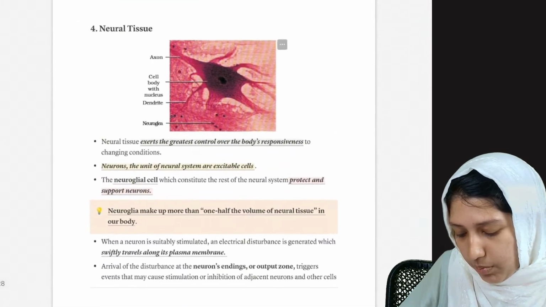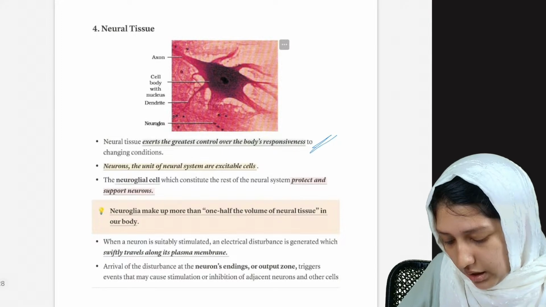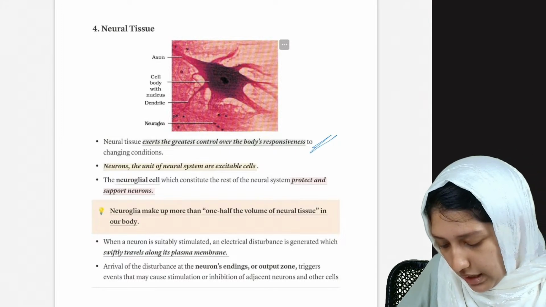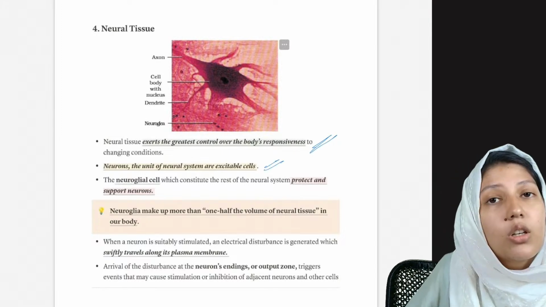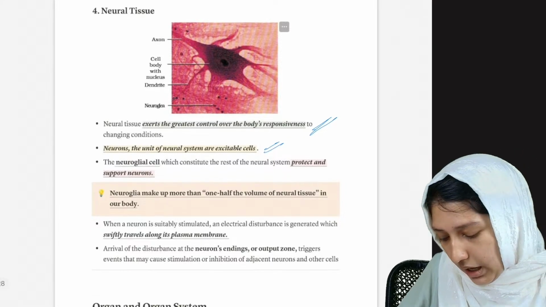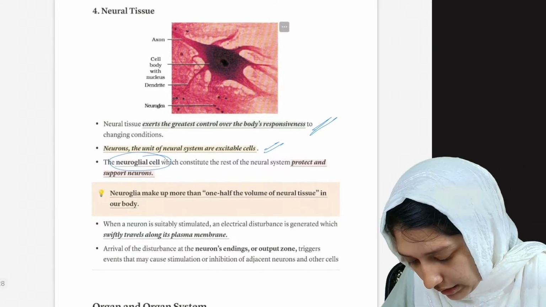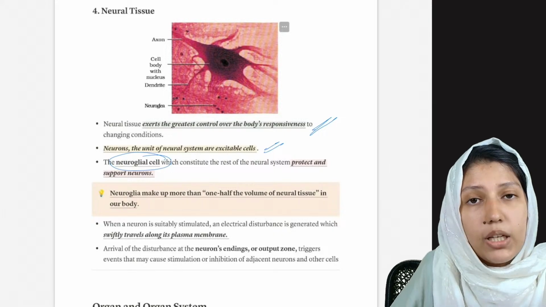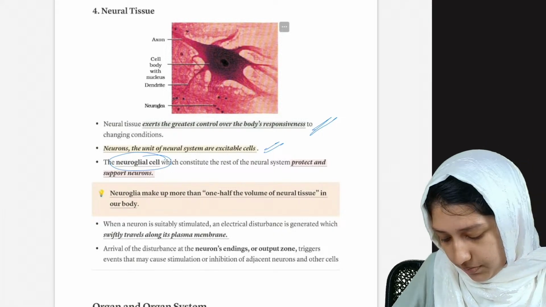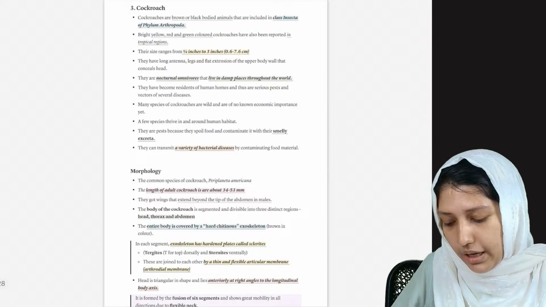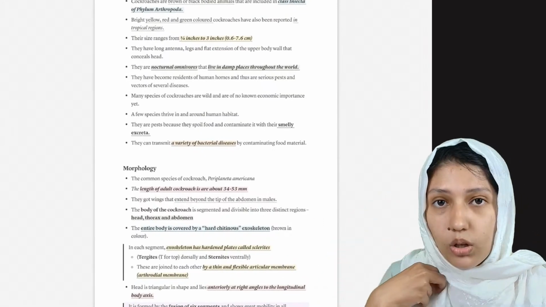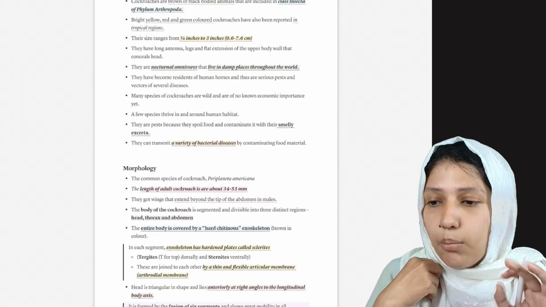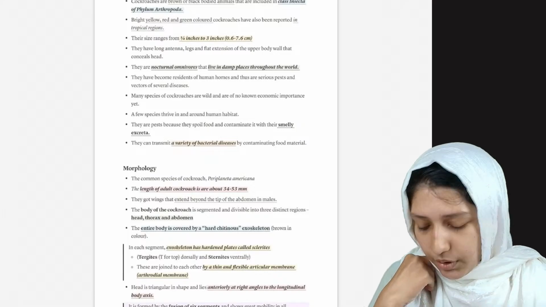And at last it will be neural tissue. It exerts the largest control over the body's responsiveness, and neurons are the unit. There are also neuroglial cells. Neuroglial cells are not the unit, but they protect the neurons. So this was all about the animal tissues. Now coming into cockroach, we will describe cockroach briefly and we will go into the PYQ section.